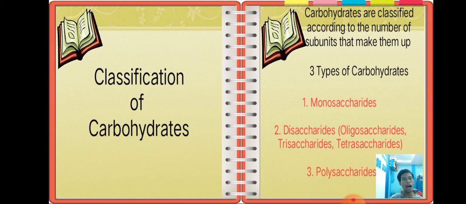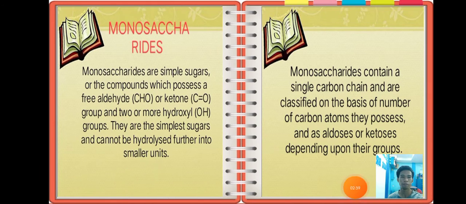Next, we have the classification of carbohydrates. Carbohydrates are classified according to the number of subunits that make them up. There are three types of carbohydrates. First, we have monosaccharides. Second, the disaccharides. And the third one, the polysaccharides.